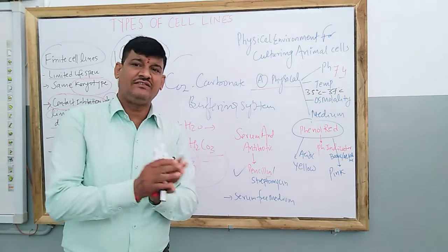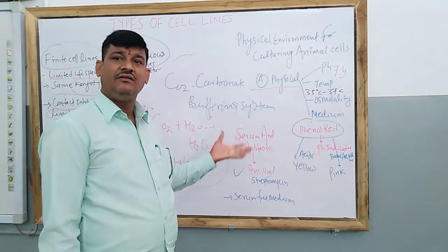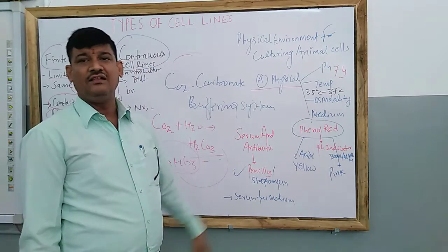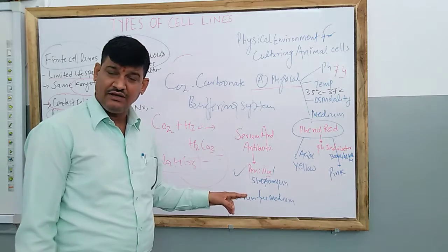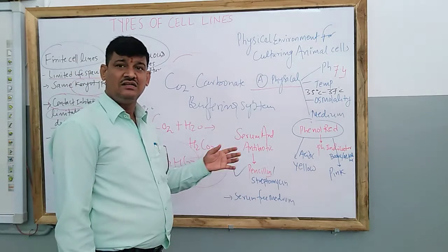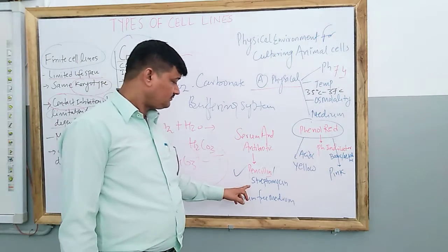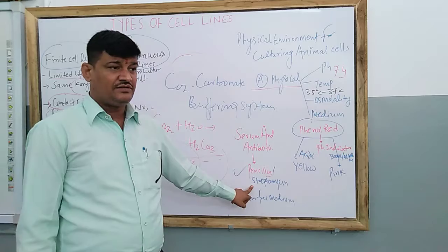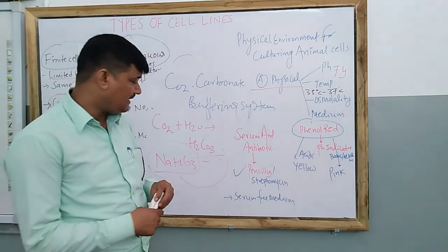If antibiotics are not there, what happens? The bacteria will survive and they will kill the growing cells which are taken in vitro. So the use of antibiotics is to stop the growth of bacterial culture in the animal cell culture. And the common antibiotics preferably used are penicillin and streptomycin.